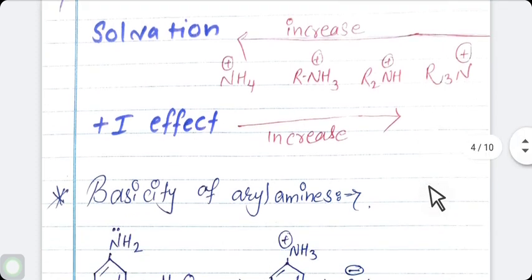The next topic in physical property of amine is basicity of aryl amine. All of you know aryl, aromatic compound. So when we study the pKb value, we can understand that aryl amines in general are weaker base than ammonia and aliphatic amine. Strength of aryl amine can be explained with the Lowry-Bronsted theory.